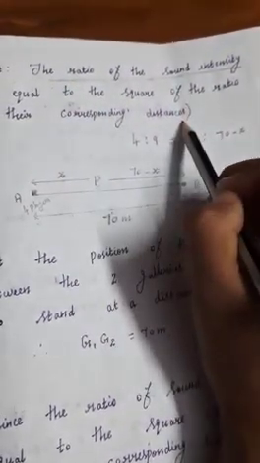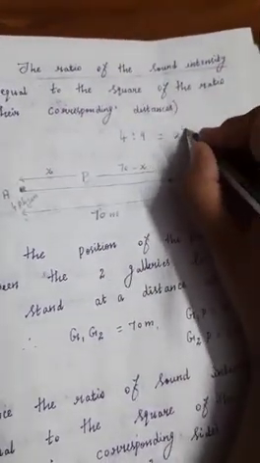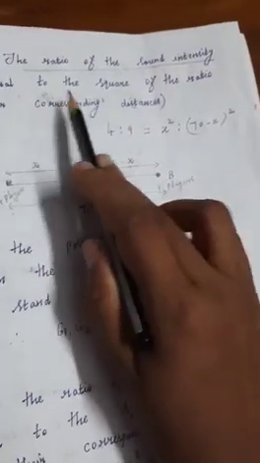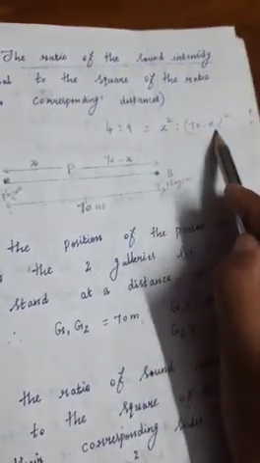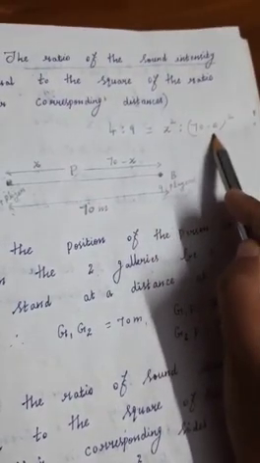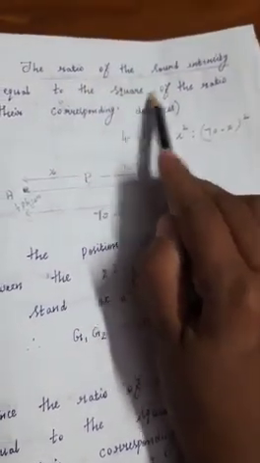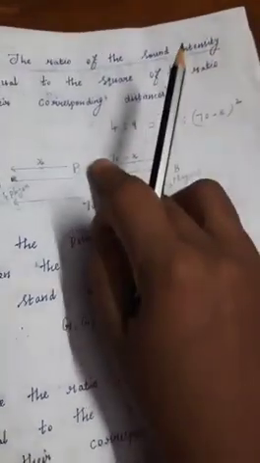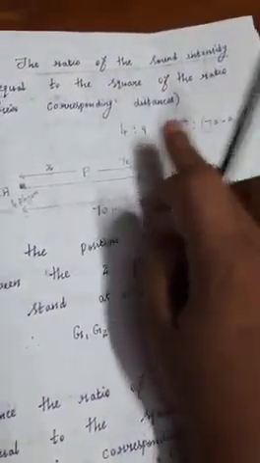Here they have given the square of the ratio of their corresponding distances, so make the square of both: x square and 70 minus x the whole square. Using this hint only we are going to find the answer.